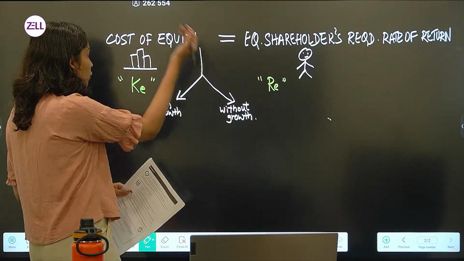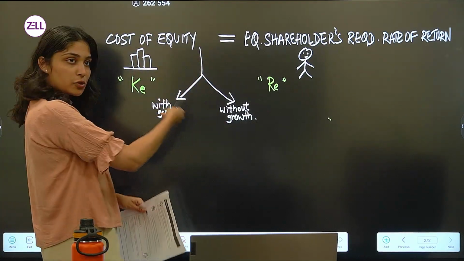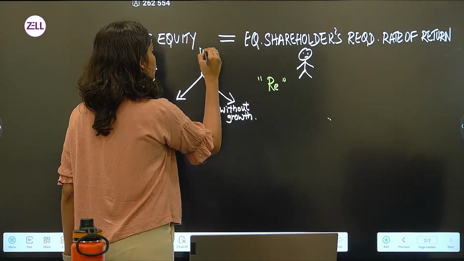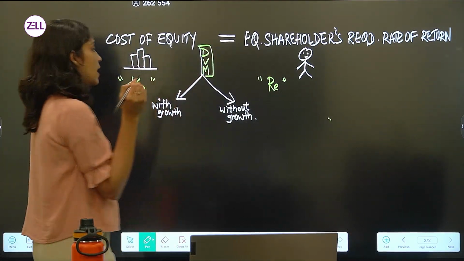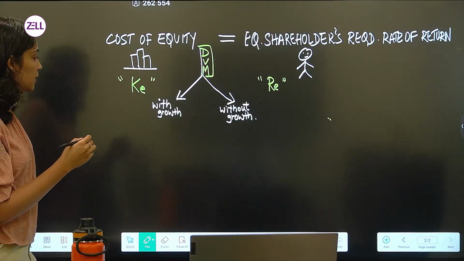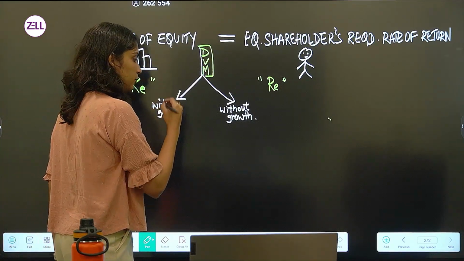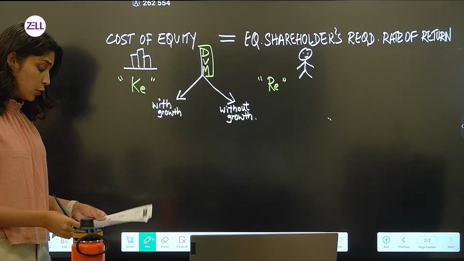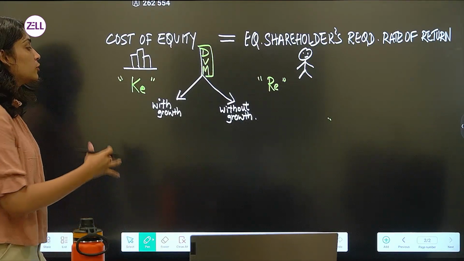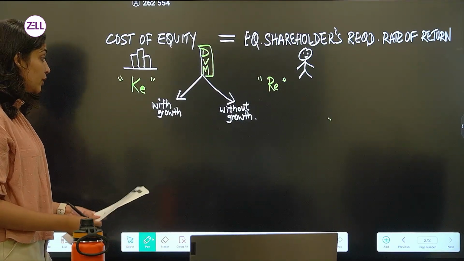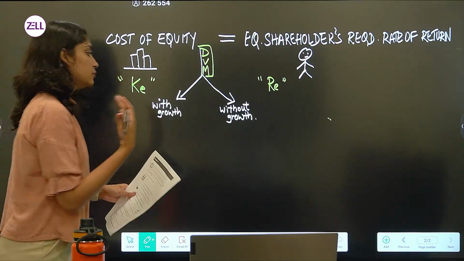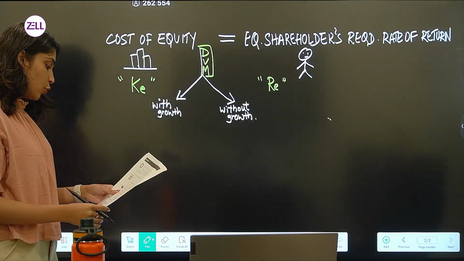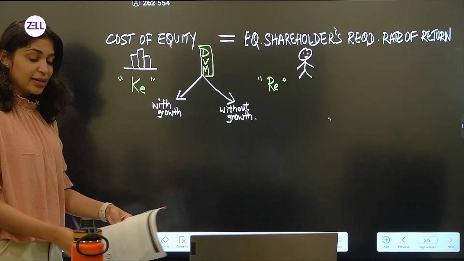So, in order to calculate your cost of equity, we have to use the dividend valuation model, and the dividend valuation model is of two types, one with growth and one without growth. With growth there is a formula and without growth there is a formula, of course.